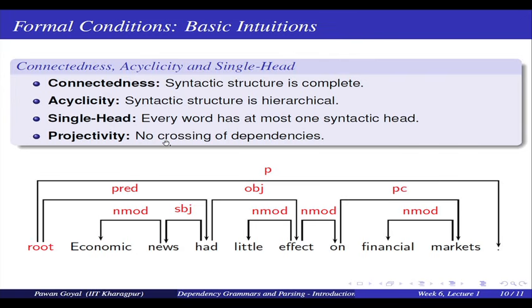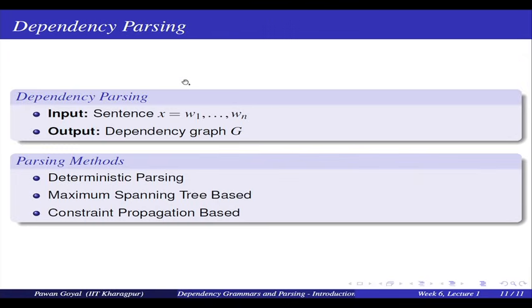So, now once we have these 4 constraints, what is my dependency parsing? This is how I can define my dependency parsing. I am given a sentence X that contains words W1 to Wn, and I want to obtain as output a dependency graph. Given this input of a sequence of words as my sentence, I want to obtain a dependency graph that follows the constraints that we saw earlier. Okay. So, it is like the single head constraint and projectivity, if I am imposing that and all that. So, I want to obtain a dependency graph.